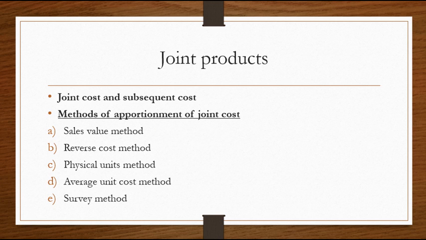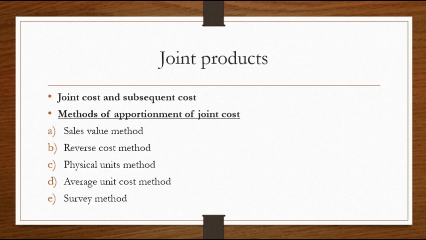Under this method, joint costs are apportioned to various joint products on the basis of the sales value of each product. The sales value method has the following variant, that is on the basis of unit price. In this method, the selling price per unit of various products is taken as the basis of apportionment of joint cost. For example, products A, B, C are given and the selling price per unit for A is 12, for B it is 8, for C it is 4. So the apportionment is 12 is to 8 is to 4.